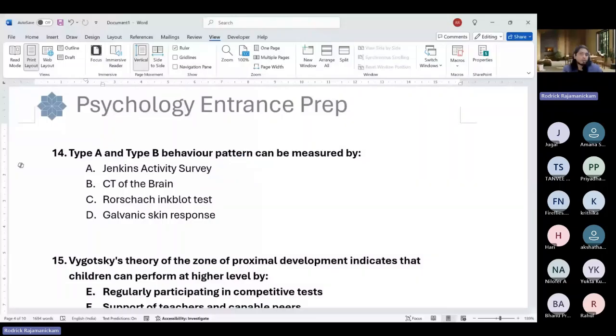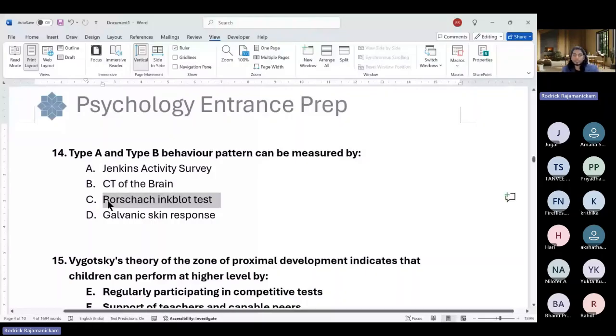So it's actually the Jenkins Activity Survey that determines whether a person has a type A or type B set of behavior patterns. CT of the brain, I'm not sure if it's going to give any differences. RIBT does convey differences in personality, but there is no hypothesis particularly for type A and type B behavior in RIBT manuals, not as much as I know. So it is option A.